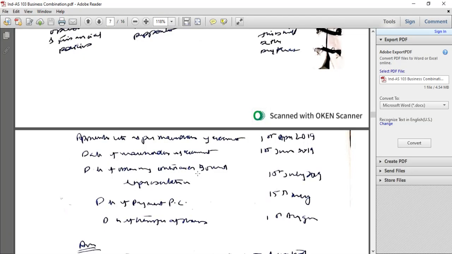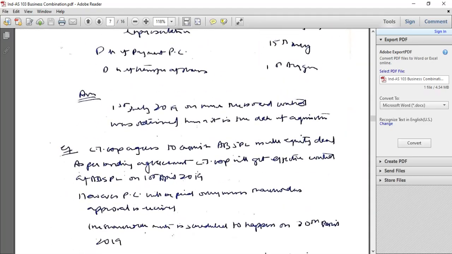As per the shareholders agreement, 1st April 2019 is the date of the shareholder agreement, 1st June 2019 is the date of obtaining control over the board representation, 15 July 2019 is the date of payment of purchase consideration, and 1st August 2019 is the date of transfer of shares. So the date of obtaining control over the board, 1st June 2019, will be the date of acquisition.